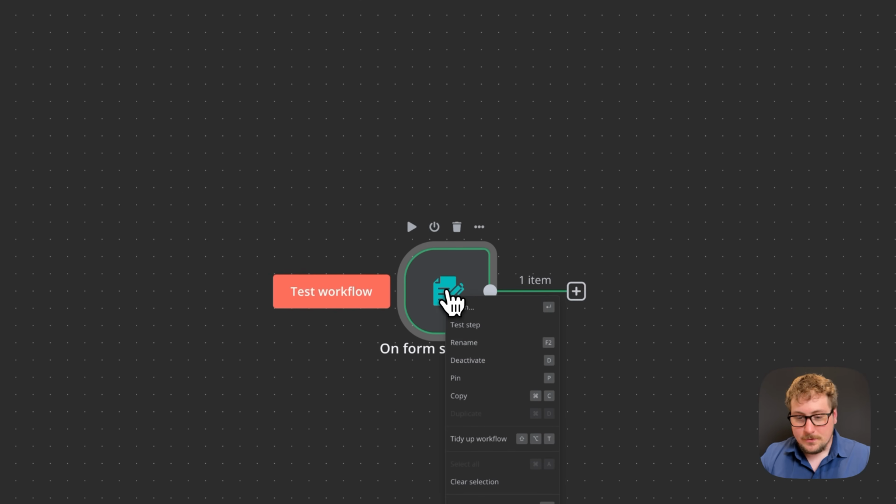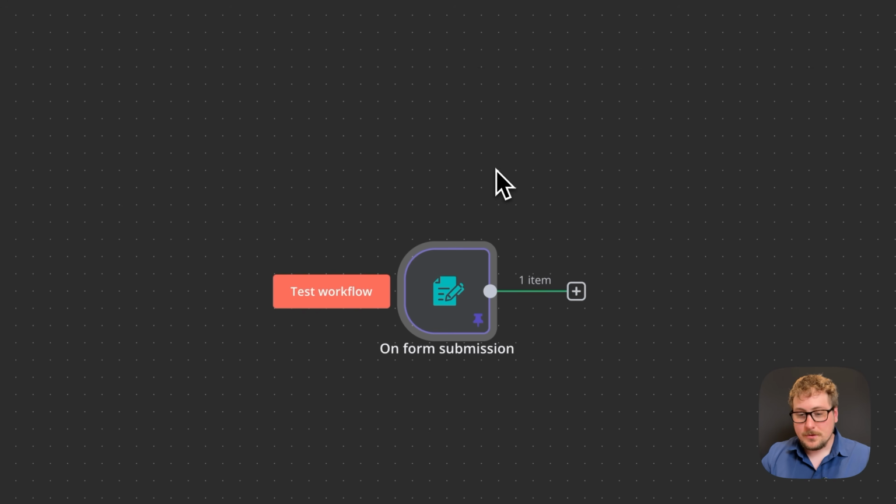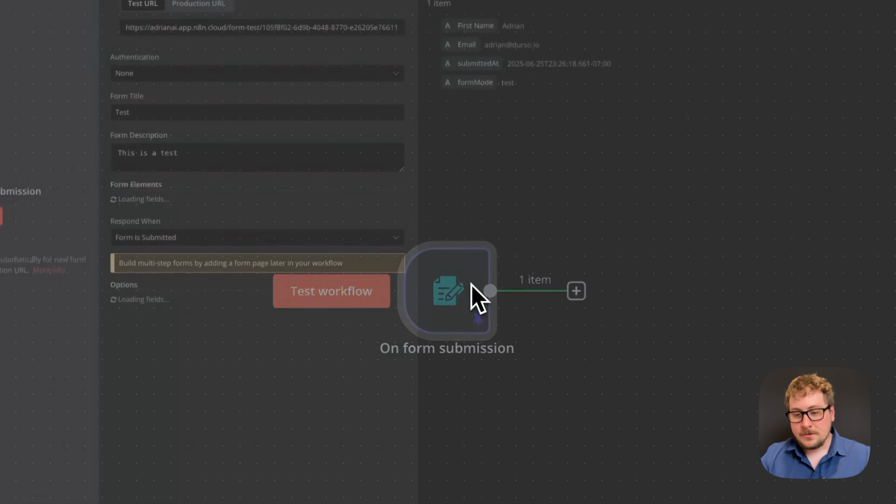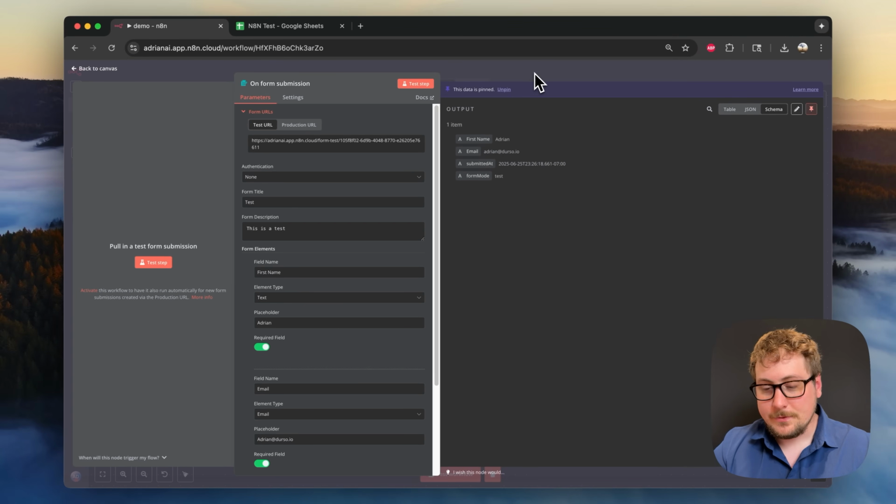Now, one cool thing you could do is when you right click, you can hit pin. What pinning will do is it will save the values in here as an output every time it runs to this node. So it's no longer going to ask me, and this is mostly for testing. And this is very important when you don't want to have to do something over and over again. So now that this node is pinned, it's just automatically going to pass this output to the next step, and it's no longer going to ask us for the form until we unpin it by clicking right there.